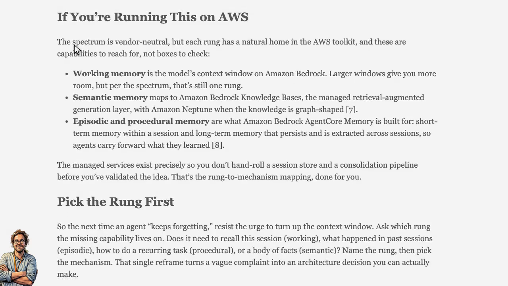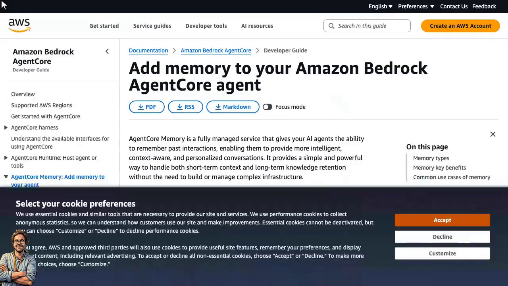The spectrum is vendor neutral, but each rung has a natural home in the AWS toolkit, and these are capabilities to reach for. Working memory is the model's context window on Amazon Bedrock. Semantic memory maps to Amazon Bedrock Knowledge Bases, with Amazon Neptune when the knowledge is graph-shaped. Episodic and procedural memory are what Amazon Bedrock AgentCore Memory is built for. Here are the AgentCore Memory docs.